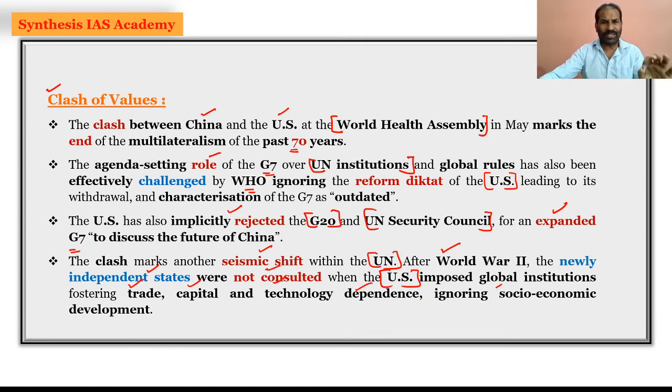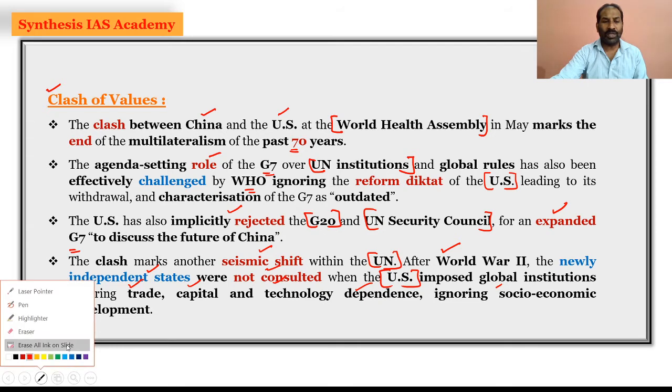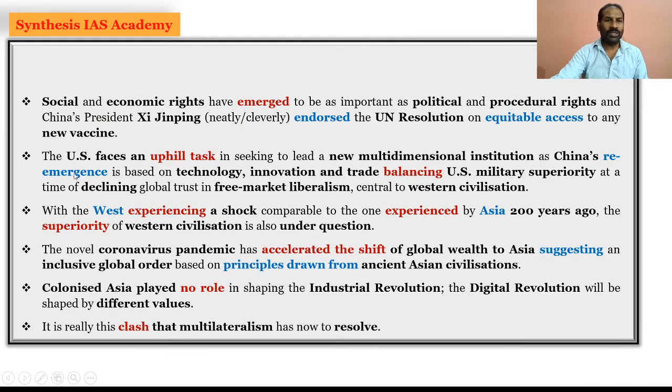So in this midst, when a global change is taking place, it is very imperative that India take up a re-emergence model and show the world that it is a growing, re-emerging global leader. And then certainly socio-economic rights have emerged as important political and procedural rights under multilateralism in the new world order times. And China's President Xi Jinping has endorsed the UN resolution. Look at it. Now these are all the clash of values, wherein we are making it very clear that the US and China are definitely at loggerheads.